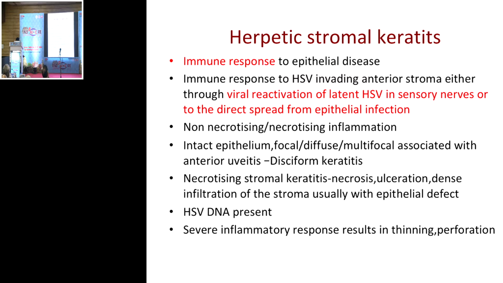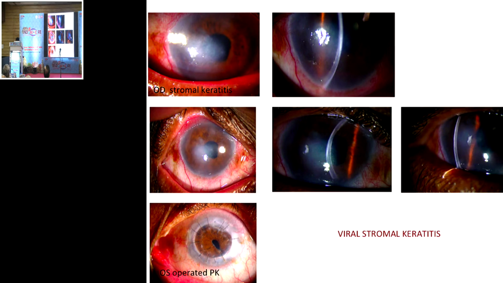Necrotizing stromal keratitis has necrosis, ulceration, and dense infiltration of the stroma. This is the kind of keratitis where the HSV DNA is present, and there is a severe inflammatory response which may result in thinning and perforation. So if we really look at some of the cases of presentation, you may have this kind of isolated edema present like this.